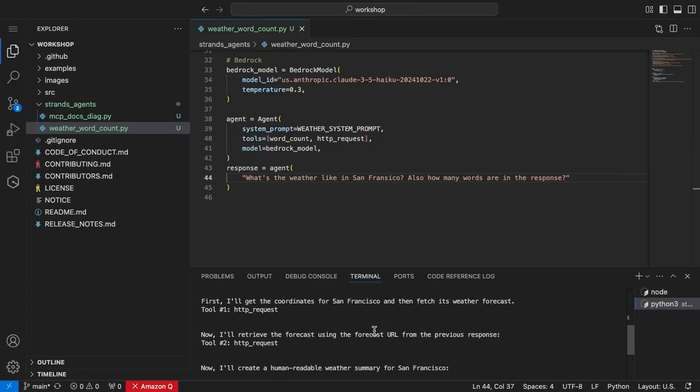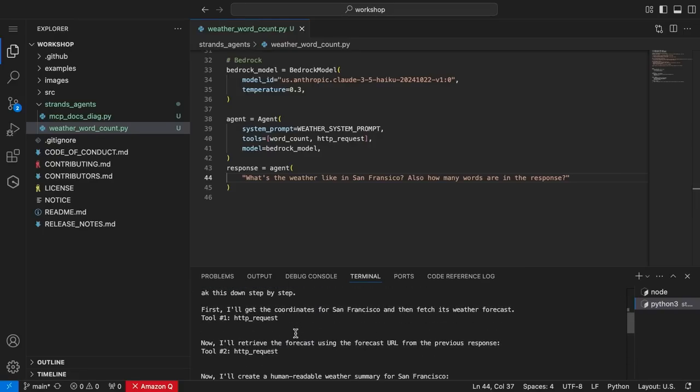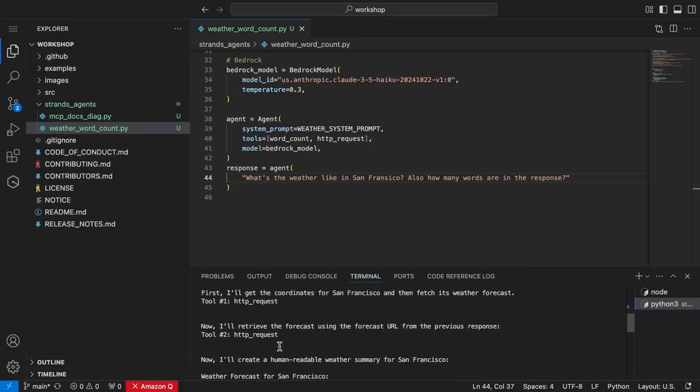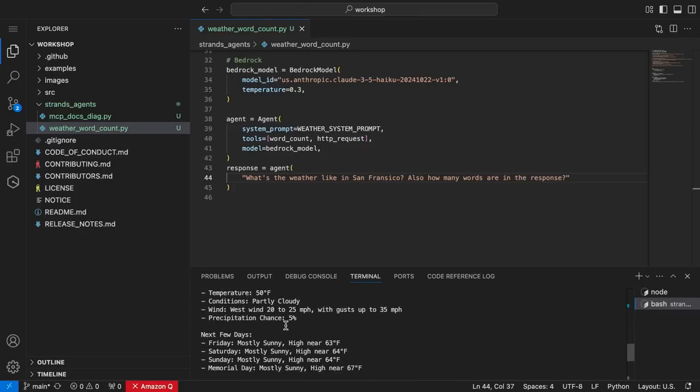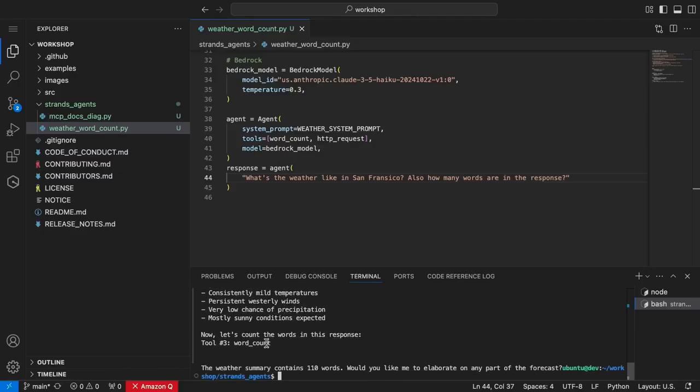First, it'll get the coordinates for San Francisco. You can see the HTTP request tool. Now it's going to use the HTTP request tool to find that weather. It gets San Francisco, 65, sunny, west winds, a few days' highlights. Now it uses the word count tool, 110 words. So with about 44 lines of code, we're able to make that API request. We have the agent. It's going to have multiple tools done.